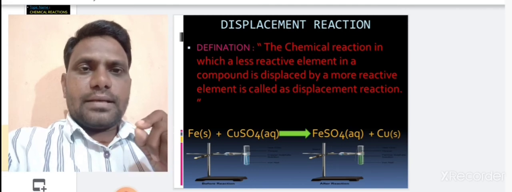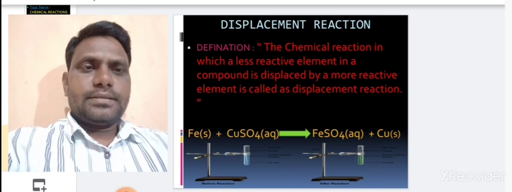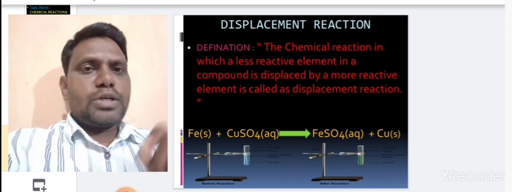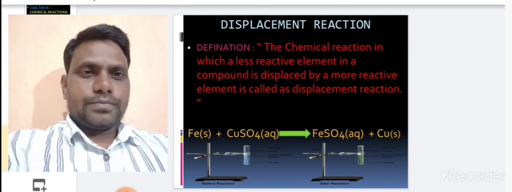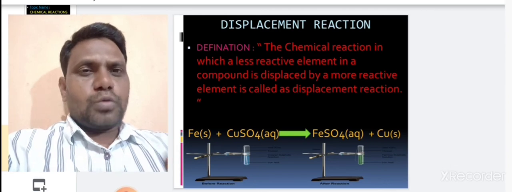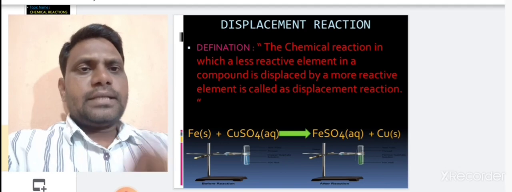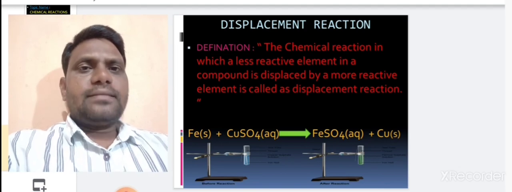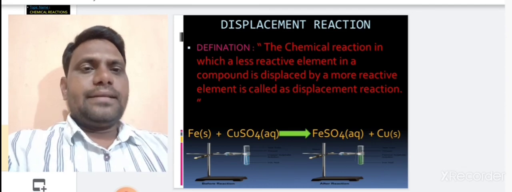When iron reacts with copper sulfate, there is formation of ferrous sulfate, FeSO4, plus copper. Take an aqueous solution of copper sulfate in a test tube and then add an iron nail to it.